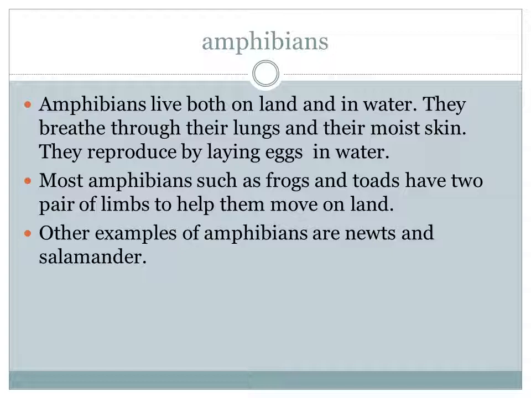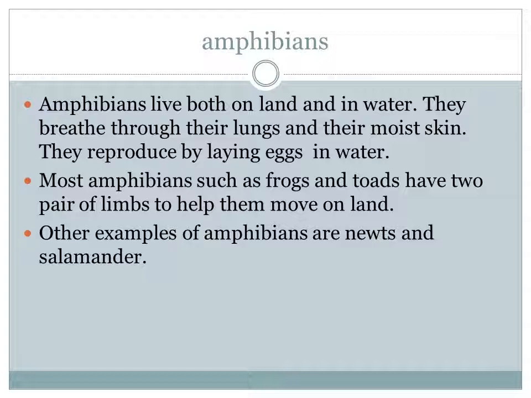Most amphibians such as frogs and toads have two pairs of limbs to help them move on land. So what are the other examples? Other examples are newts and salamander. Okay, I'm repeating again.